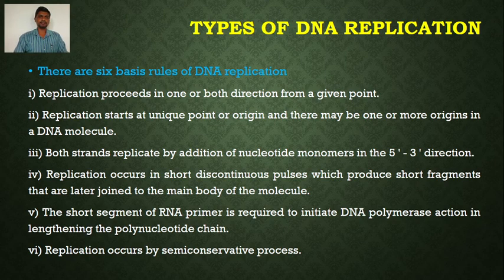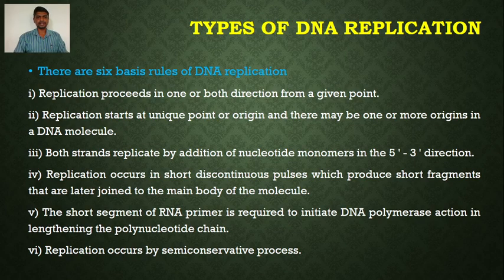The third rule is that both strands replicate by addition of nucleotide monomers in the 5' to 3' direction. So DNA replication always occurs in the 5' to 3' direction by addition of nucleotide monomers, or units. As you know, DNA is made up of nucleotides, and during DNA replication the nucleotides are added in the 5' to 3' direction. So we can say that DNA replication always takes place in the 5' phosphate to 3' OH direction.